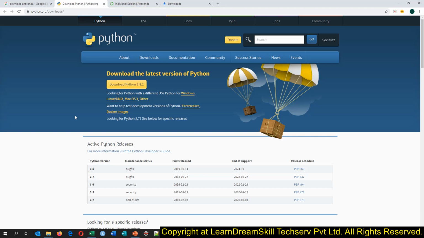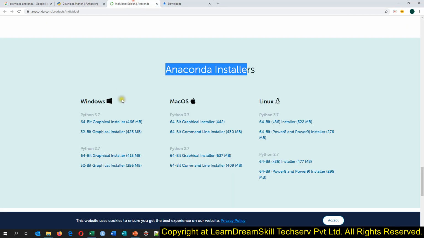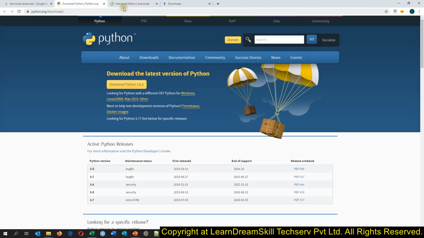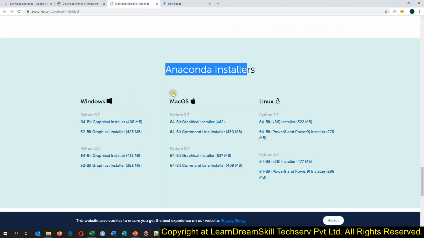So you will have to start learning as per the data processing job, and for that you will have to download the Anaconda package, not this Python. Okay, and I will show you how it looks if you install Python, and how it looks if you install the Anaconda package.